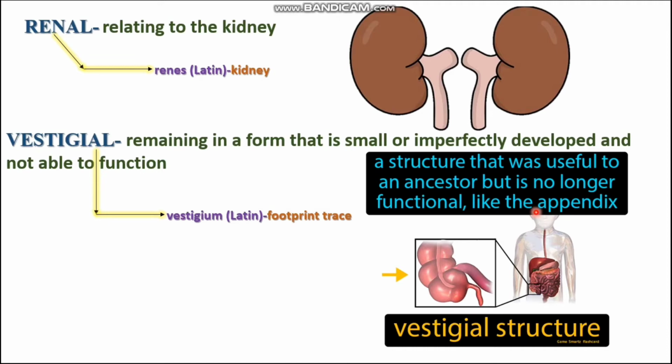The origin of vestigial is the Latin word vestigium, which means footprint or trace. That is, only the trace of the fully functional organ is available now, and it is not useful in the present generation. So that's all about the vestigial biological term.